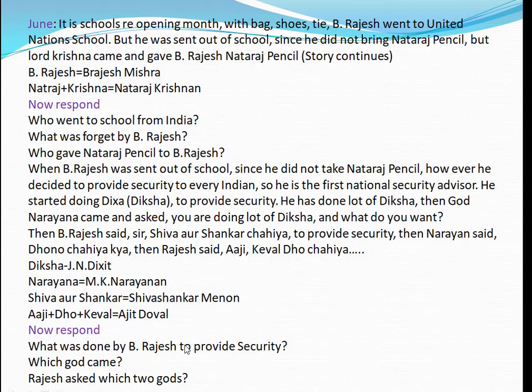Now respond. What was done by B. Rajesh to provide security? Diksha. Which god came? Narayanan. B. Rajesh asked which two gods? Shiva and Shankar. Right? In this way, through this kind of funny stories we can build the knowledge network.